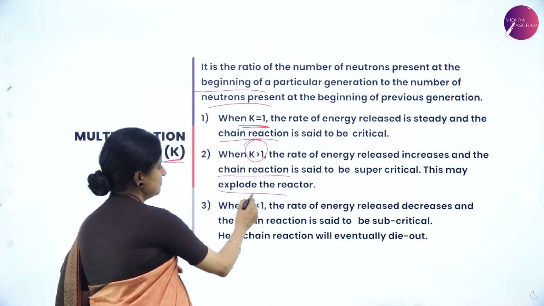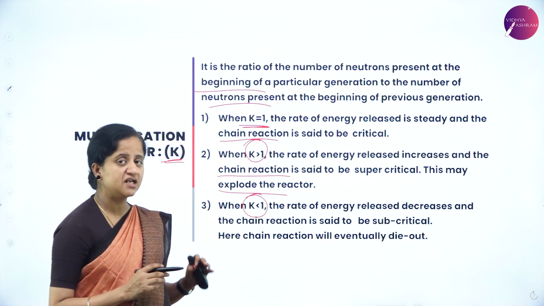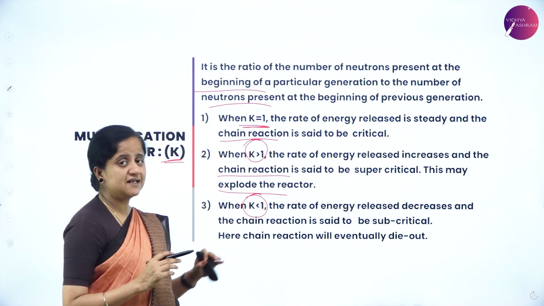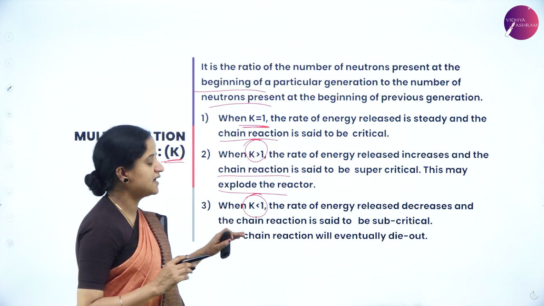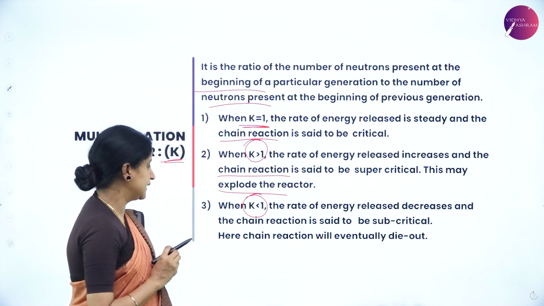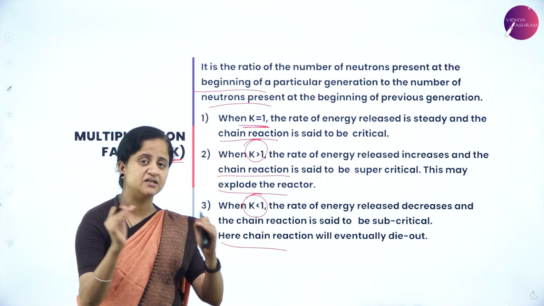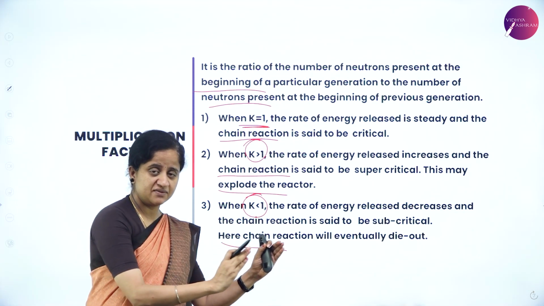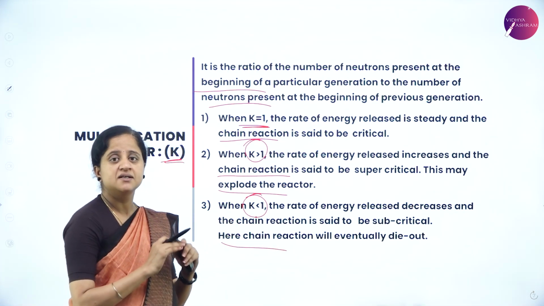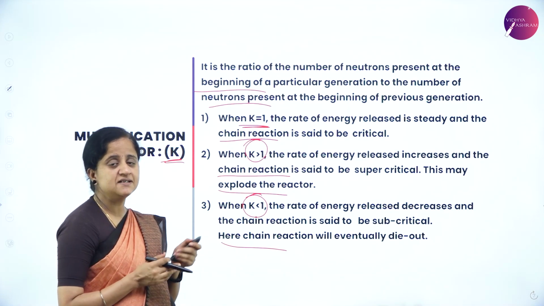If the value of the multiplication factor is less than 1, then the rate of energy released decreases and hence the chain reaction is said to be subcritical. So here the chain reaction will eventually die out. The release of energy will decrease and gradually it will be terminated. Eventually it dies out.